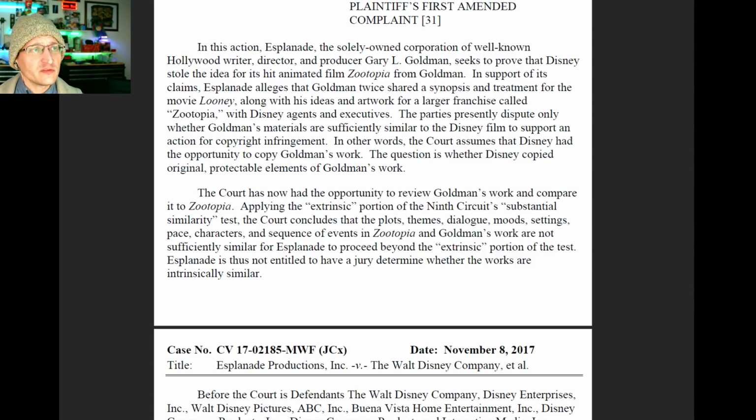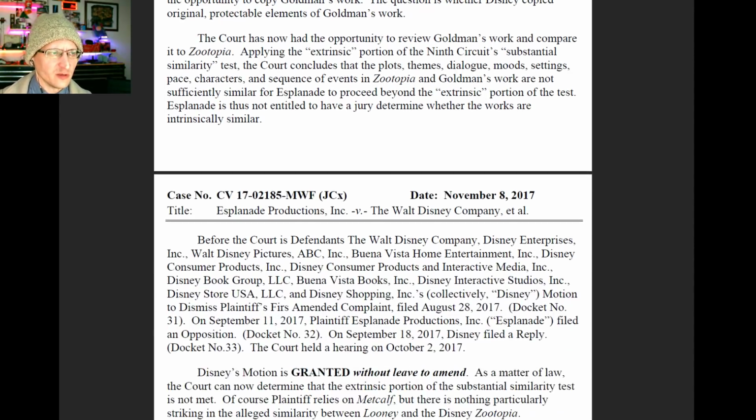In support of its claims, plaintiff alleges that Goldman twice shared a synopsis and treatment for the movie Lohne, along with his ideas and artwork for a larger franchise called Zootopia, with Disney agents and executives. The parties presently dispute only whether Goldman's materials are sufficiently similar to the Disney film to support an action for copyright infringement. In other words, the court assumes that Disney had the opportunity to copy Goldman's work. The question is whether Disney copied original protectable elements of Goldman's work. So once again, we're only looking for original protectable elements.